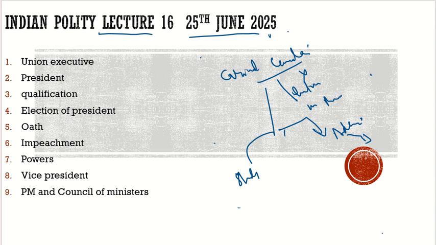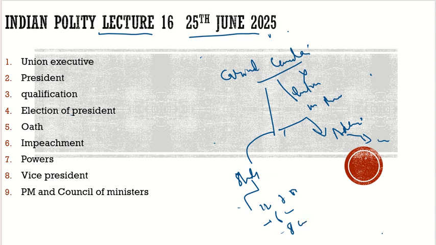For example, in 1962 a cabinet committee on war was constituted, and when the situation was handled, it was dissolved. And then there are standing cabinet committees. It is also based on the pleasure of the prime minister. Earlier there used to be 12 cabinet committees during the tenure of Manmohan Singh, and then they were reduced to 6. Then under Prime Minister Narendra Modi, they were again raised to 8 cabinet committees.